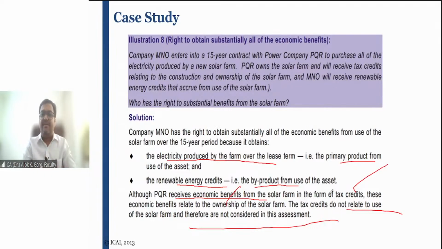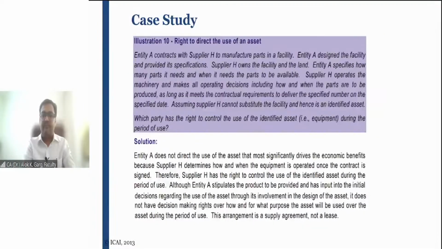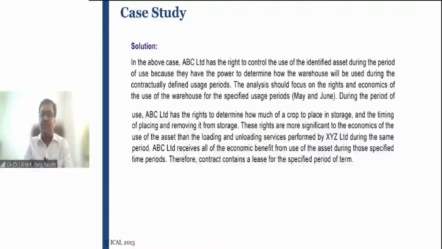Is that clear, friends? There are some examples also. We'll discuss this example in the next class. So today I want to conclude the session now. Please let me know if you have any question, and I will be happy to answer it. Even if you have any question later, we will cover it in the next class as well.